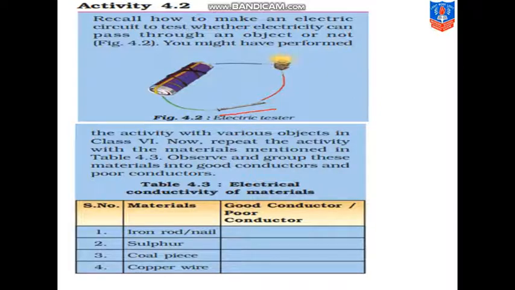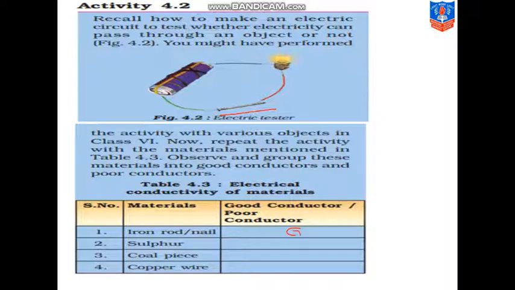If nail is good conductor, if the material placed is good conductor, then the bulb will glow. And if it is not good conductor, electricity will not pass and the bulb will not glow. So observe and group these materials into good conductors and poor conductors. So first is iron rod or nail. You can see iron nail they have already placed and the bulb is already glowing. So it is good conductor of electricity. I am writing G for good.